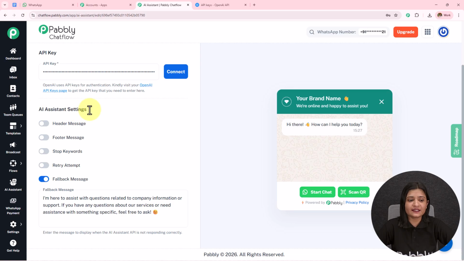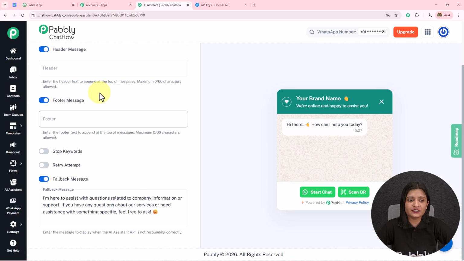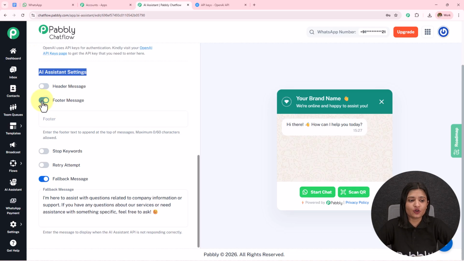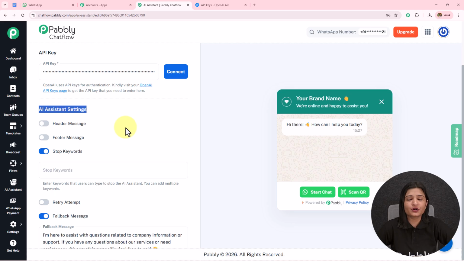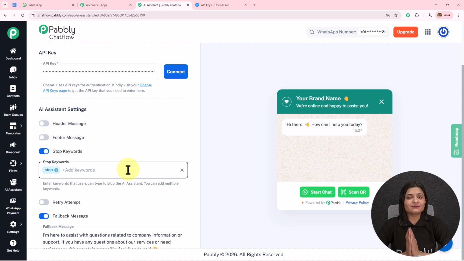Then we have this AI assistant settings. If you want to provide the header message or the footer message, you have to toggle on these buttons, enter the message, and it will start displaying. Then we have the stop keyword. So when the user does not want to get the replies from the AI agent, they can send this message and the AI agent will stop replying to them. I'm going to enter the keyword as stop and press enter, and in this manner you can add the keywords as many as you want.